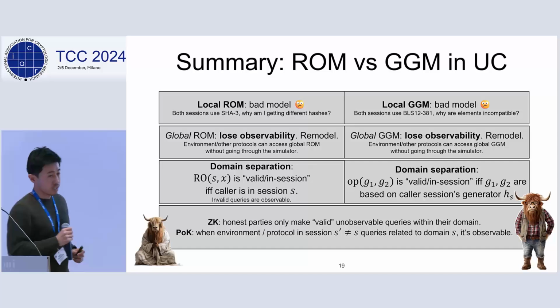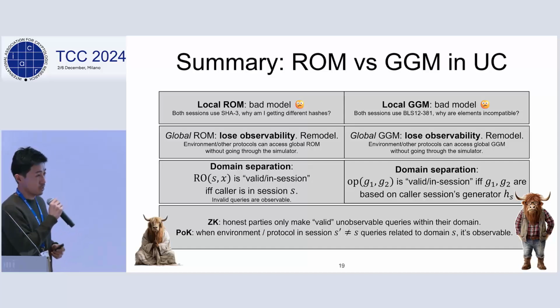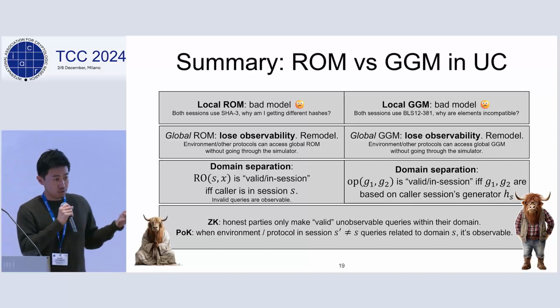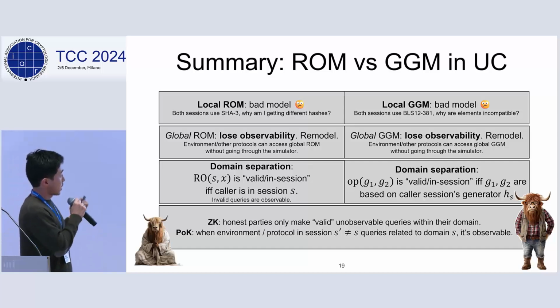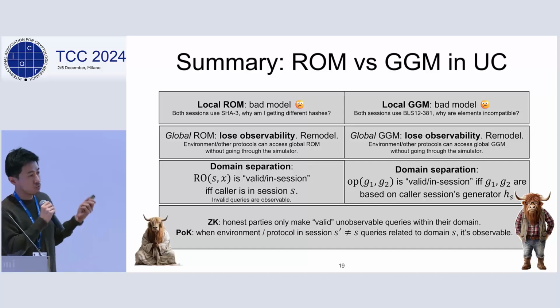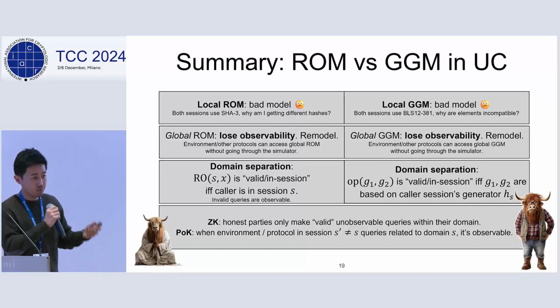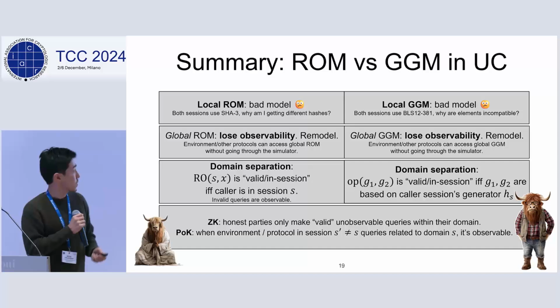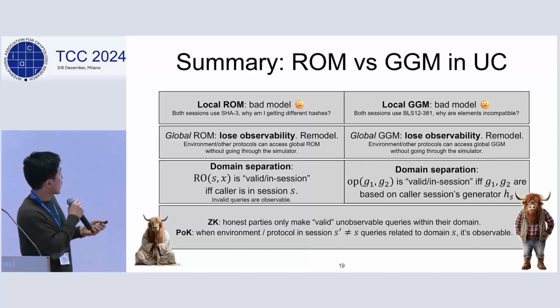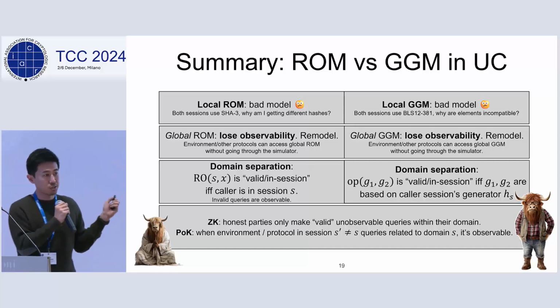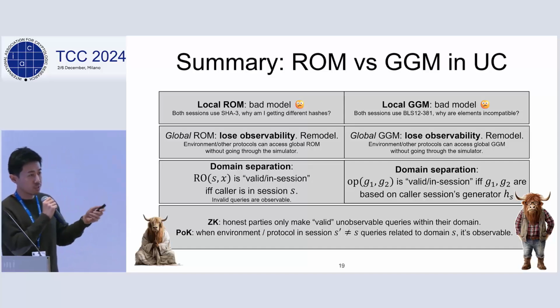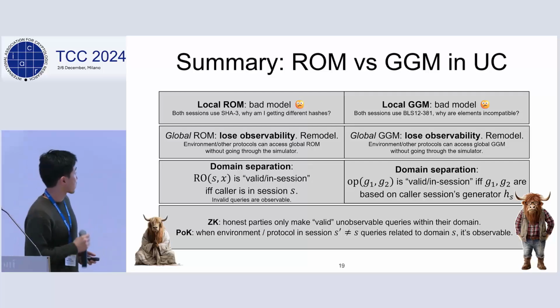Just to recap what the random oracle and the GGM in the UC look like. The local versions are not very useful because they don't model the sharing of the same resource in practice. That's why we introduced a global version. And once we have the global version, we need domain separation to implement observability. So that's the idea. Okay, I'm running out of time. What I want to say here is that, as a case study, we analyzed Groth16 in the UC in the presence of a global generic group.